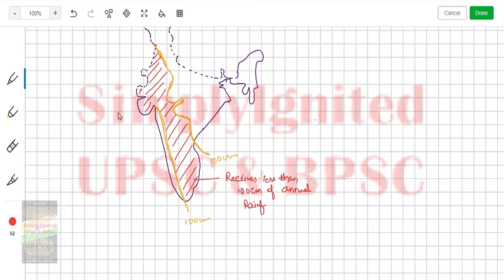And we know that monsoon brings about 80 to 85% of annual rainfall to India. Okay, considering that, therefore in monsoon months, what amount of rainfall will be there? 80 to 85 centimeter is expected.